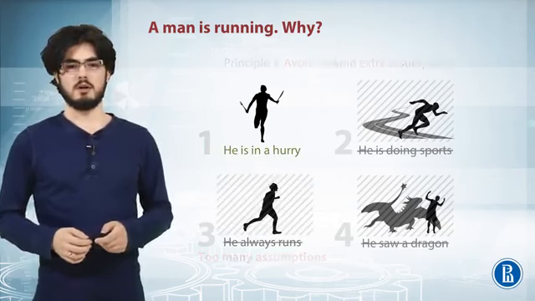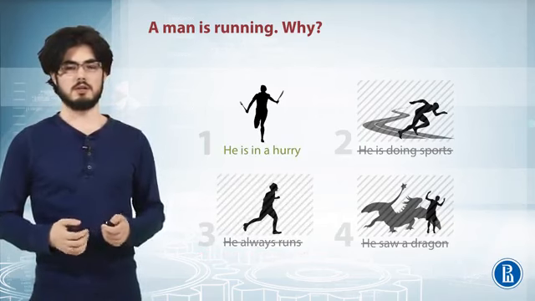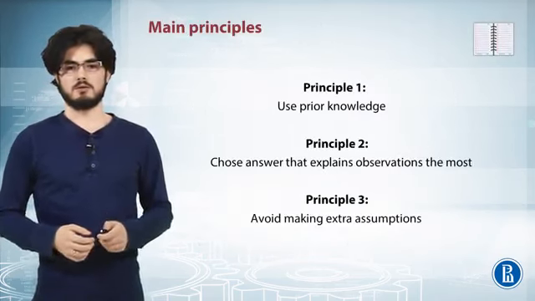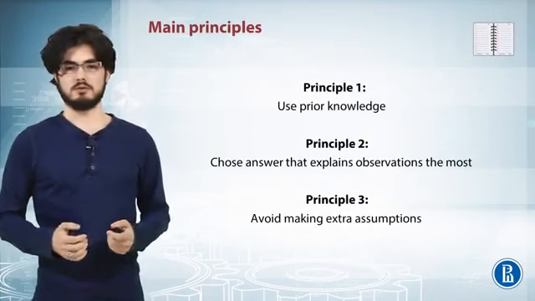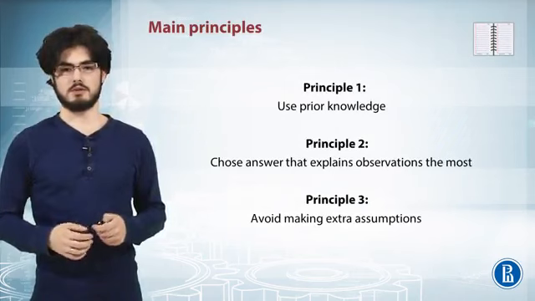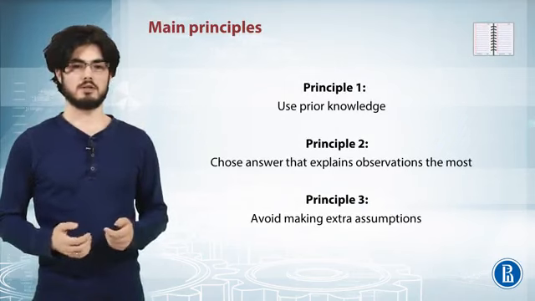And finally, we're left with only one case, that he is in a hurry. To conclude, we've seen 3 principles: to use prior knowledge, to choose answer that explains observations the most, and finally to avoid making extra assumptions.